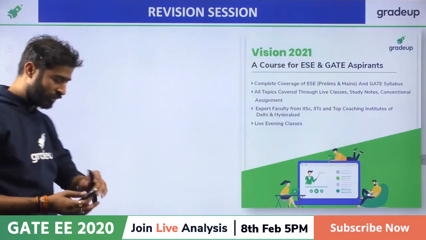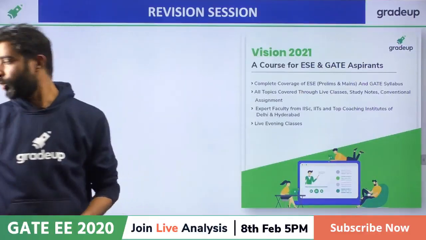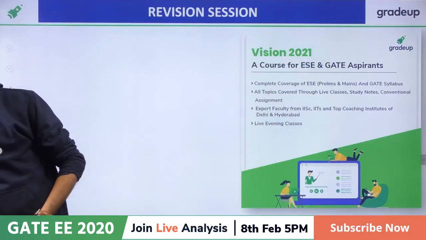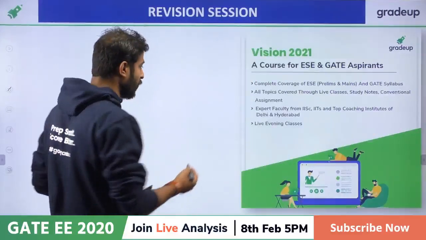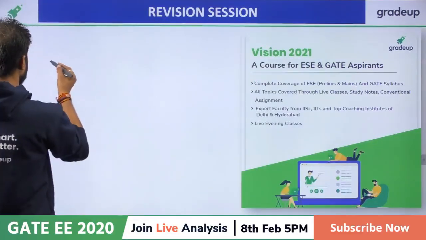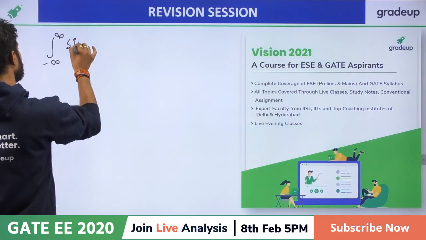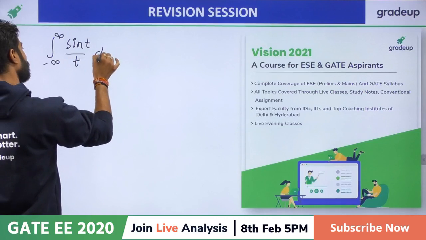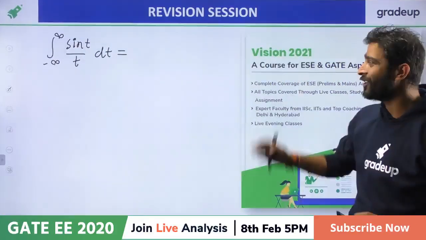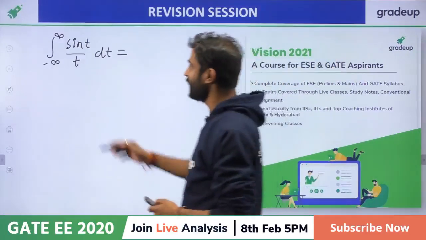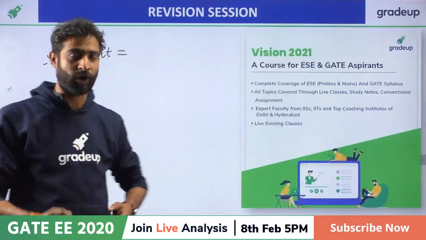Okay, that's over. By this question, I think you are able to solve a few questions related to the Fourier transform, right? And I'll give you one more question as homework. Can anybody give me the answer for this question? Integral from minus infinity to plus infinity of sin t by t dt. I'll give you the answer. The answer is just pi. The complete integration process we have to solve, right?